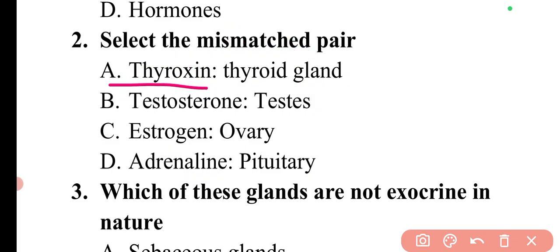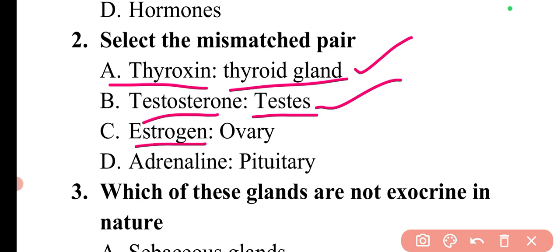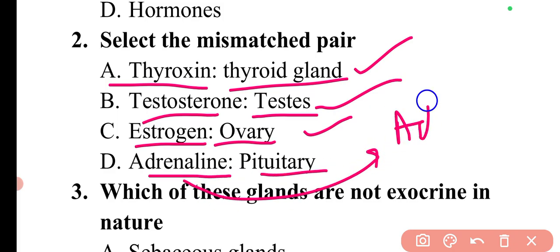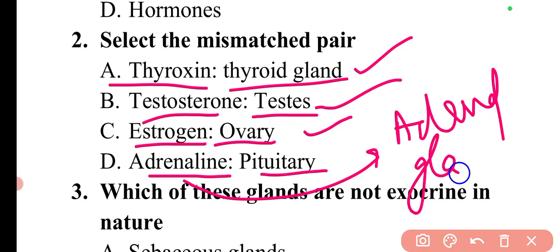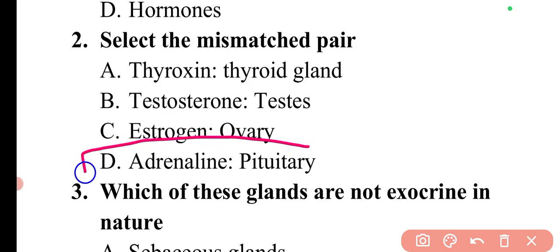So first is thyroxine. Thyroxine is secreted by the thyroid gland. It is absolutely correct. Then there is testosterone. Testosterone is secreted by the testis. It is also correct. Estrogen is secreted by ovary. It is also correct. And then adrenaline by pituitary gland. Adrenaline is secreted by the adrenal glands, not by the pituitary gland. So here the mismatched pair will be option D. Adrenaline is mismatched with pituitary.